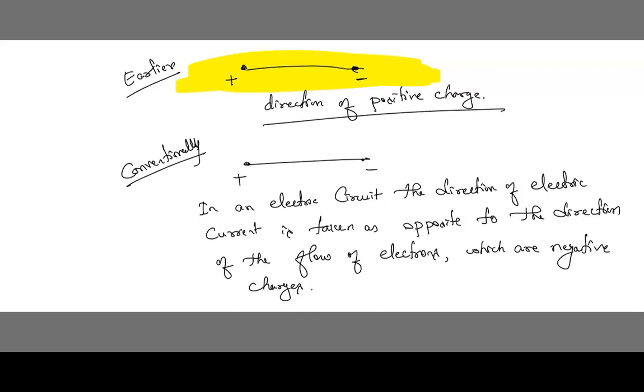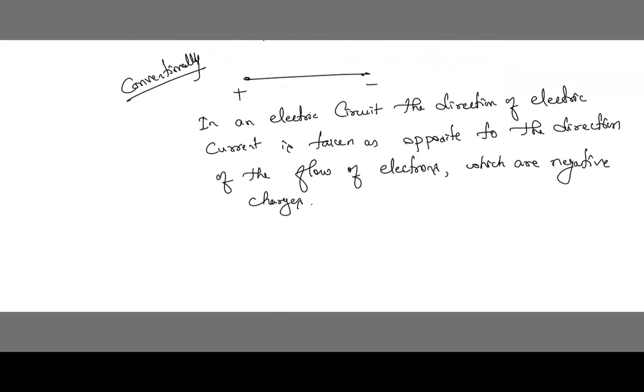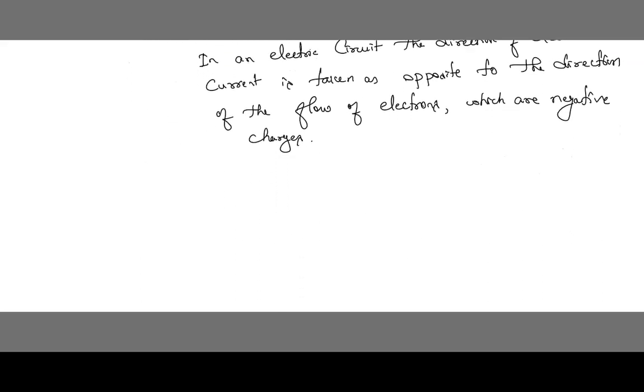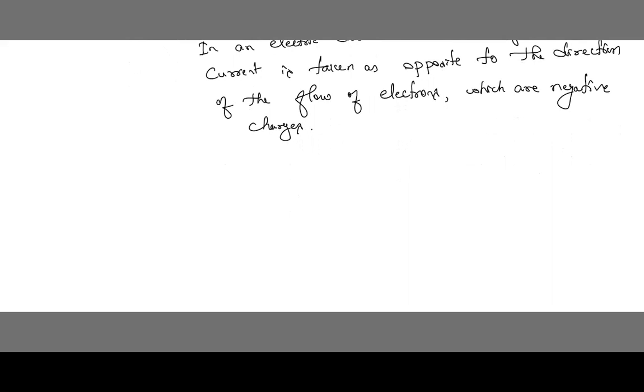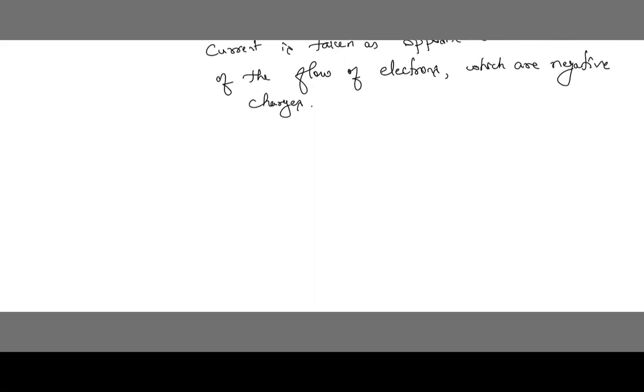Now we have already defined charges, and how many electrons one charge has. The SI unit of electric charge is coulomb. Am I right? One coulomb is equivalent to a charge containing nearly 6 into 10 to the power of 18 electrons. Correct? That's nothing but 1.6 into 10 to the power of minus 19 coulomb.